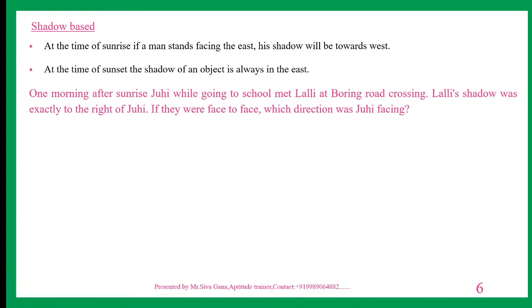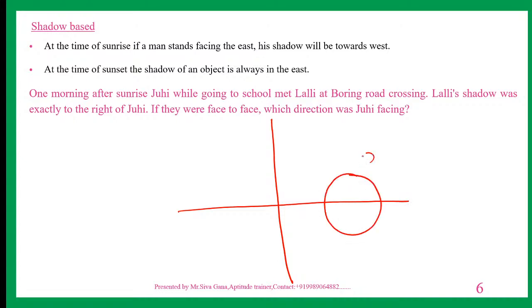Now, one morning after sunrise, Juhi, while going to school, met Lalli at Boring Road crossing.